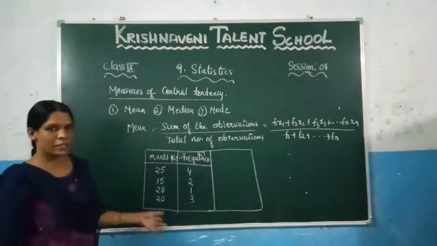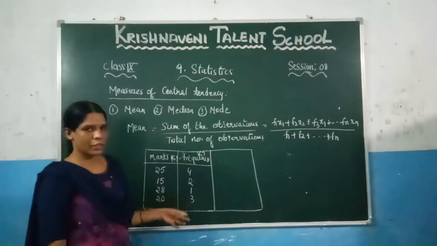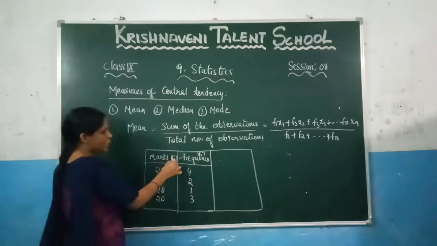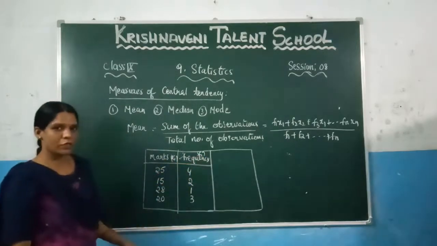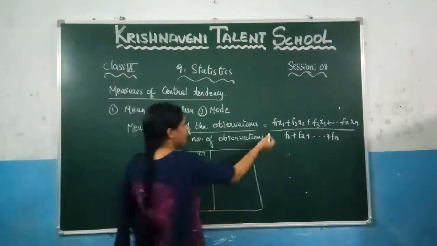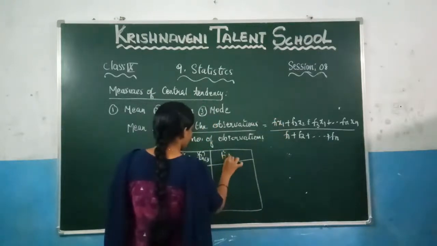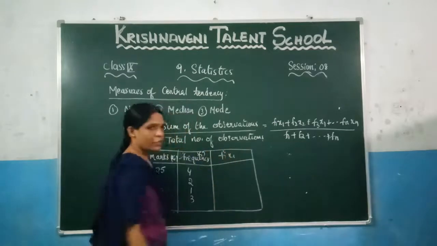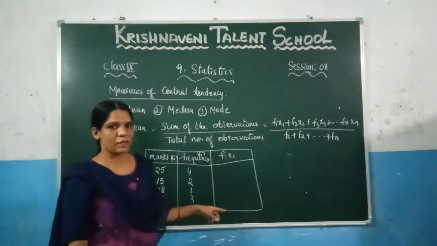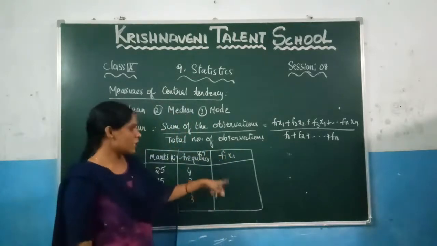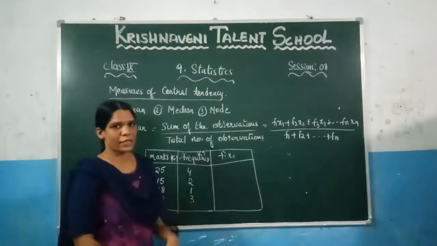So you have been given this data, and you need to find the mean. Here you know xi and fi. What we need to find is fi xi, so the next column will be fi xi. What is the meaning of fi xi? It is nothing but fi into xi.